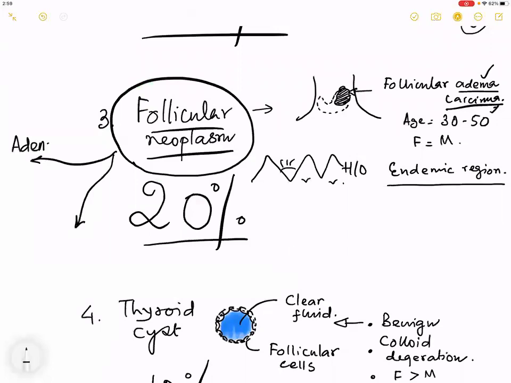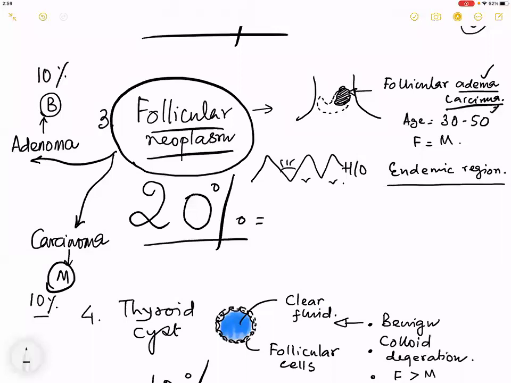Adenoma plus carcinoma. Adenoma is benign. Carcinoma is malignant. So it is good to estimate that 20% is 10% adenoma and 10% carcinoma. At least let us have it like that to make things simple.